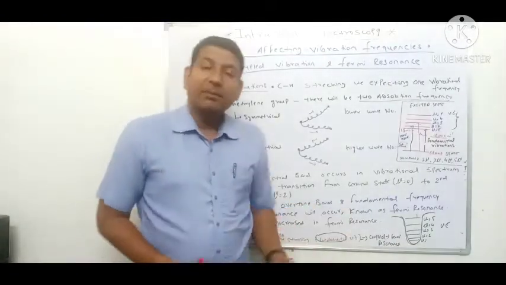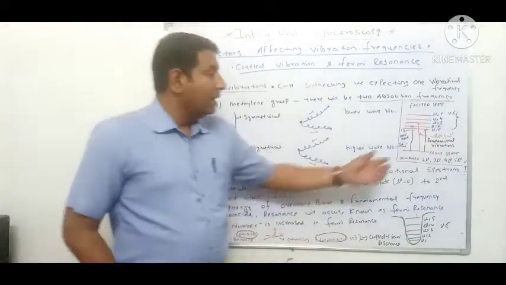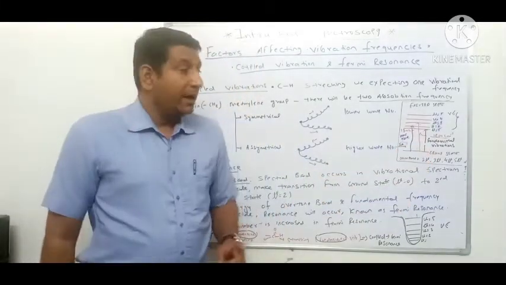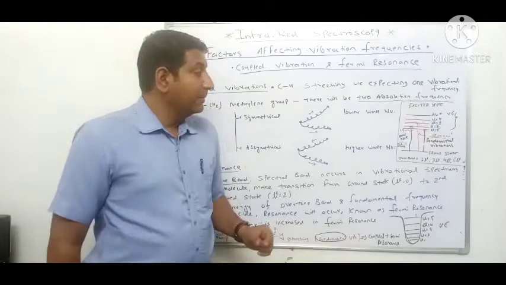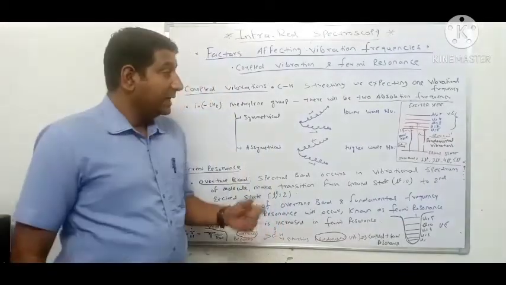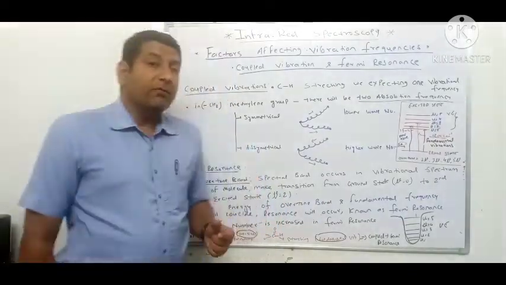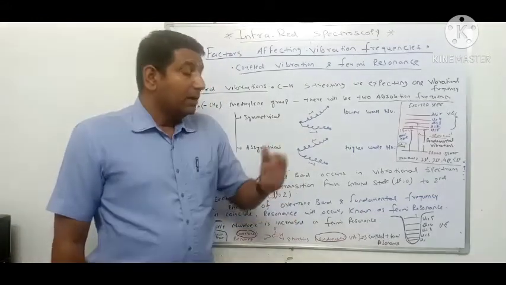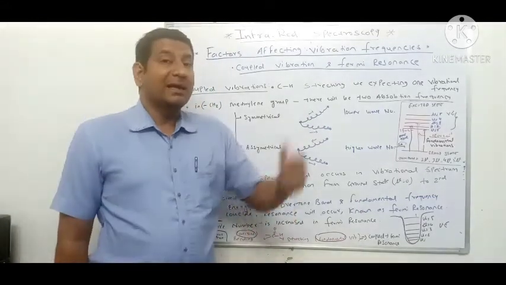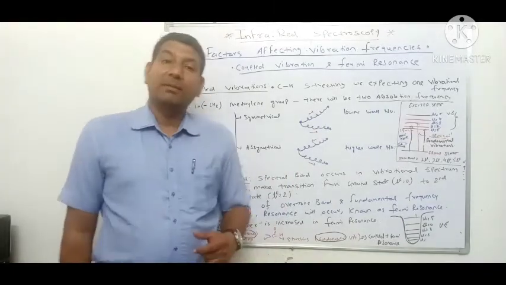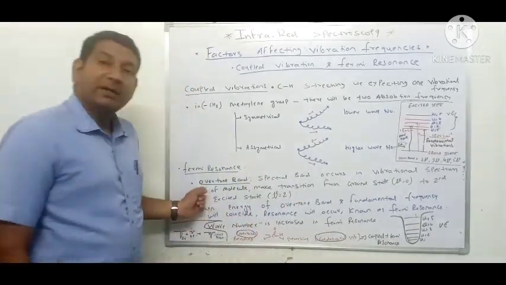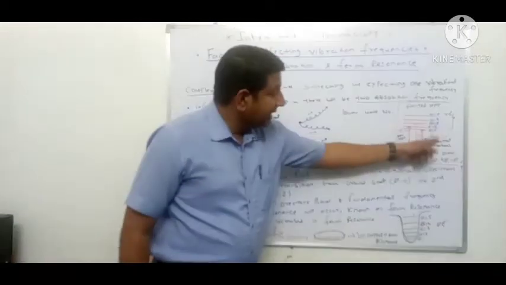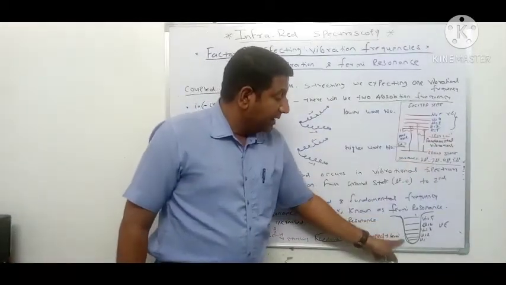So fundamental vibrations are excitation of a molecule from ground state to first vibration energy state, and it is associated with lower energy level. And overtone excited states are jumping of electrons of a molecule from ground state to second or higher excited states other than the fundamental vibration state. So that is why I have mentioned here the overtone band, and all these excited states we can depict in this diagram also.